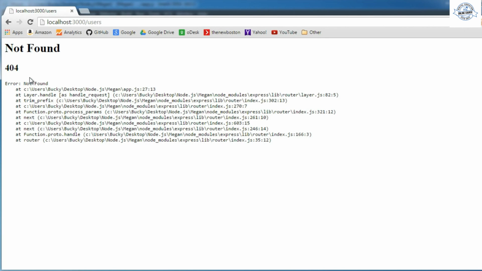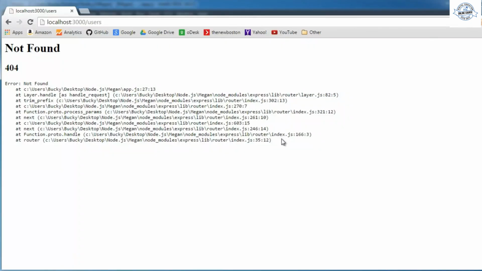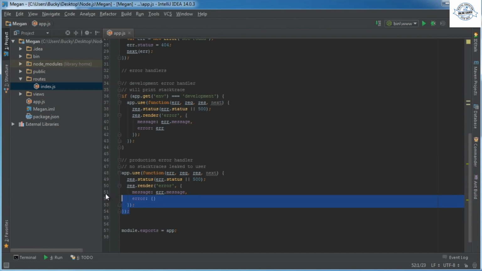Obviously, you don't want to be spewing out a bunch of error messages and stack traces to them, because if like my grandma was using the site and she was looking at this, she would probably think someone was hacking into her computer. So that's the difference between these two. During development, when you're just working on your project, you actually want to see these stack traces because they help you find the bugs a lot easier. However, during production, you want to hide those, and well, there you go.